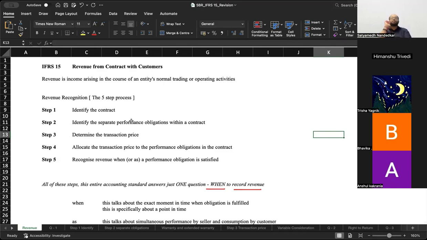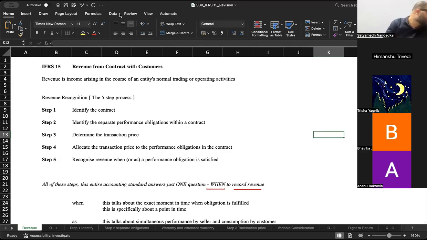Now, there could be cases where you have received money from a customer. Okay, the customer has given the money, but should you consider that amount as your revenue? Should you credit sales is a big question. When you join my batch, you pay 15,000 at the commencement of the batch. Okay, my batch started, I think, on the 14th of June, and before the 14th of June you had given me 15,000 rupees before the batch started.